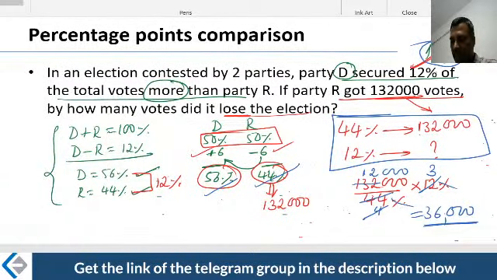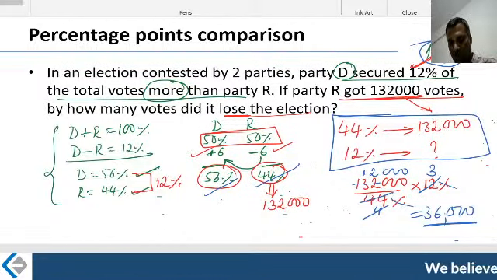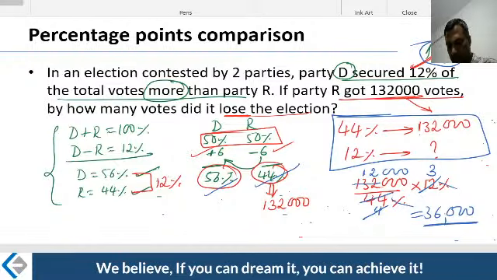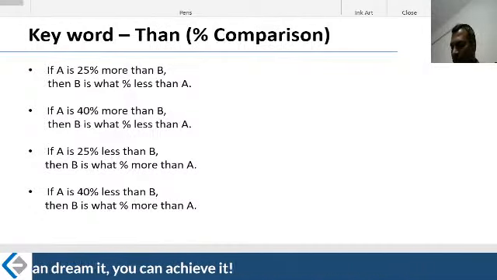Here I complete the concept of percentage point. I will turn to the next concept, another important concept. For a quicker calculation perspective, it is one of the important concepts. Let's take a look at this. So what is it trying to say?